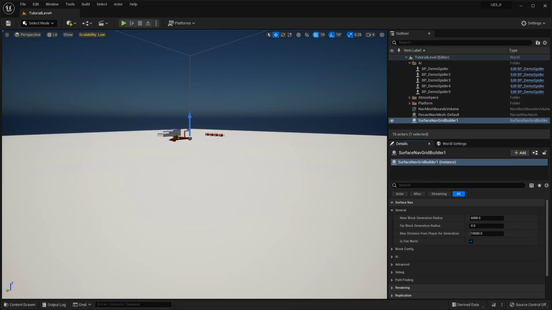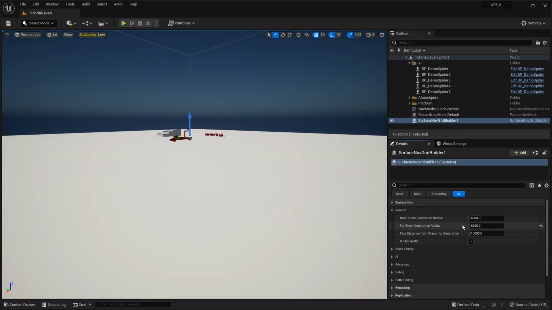Now if you don't want the size to change if the player is in range, then you can set these two values to the exact same thing, and that'll force navigation to always generate at this radius, assuming it's within the distance of the player.